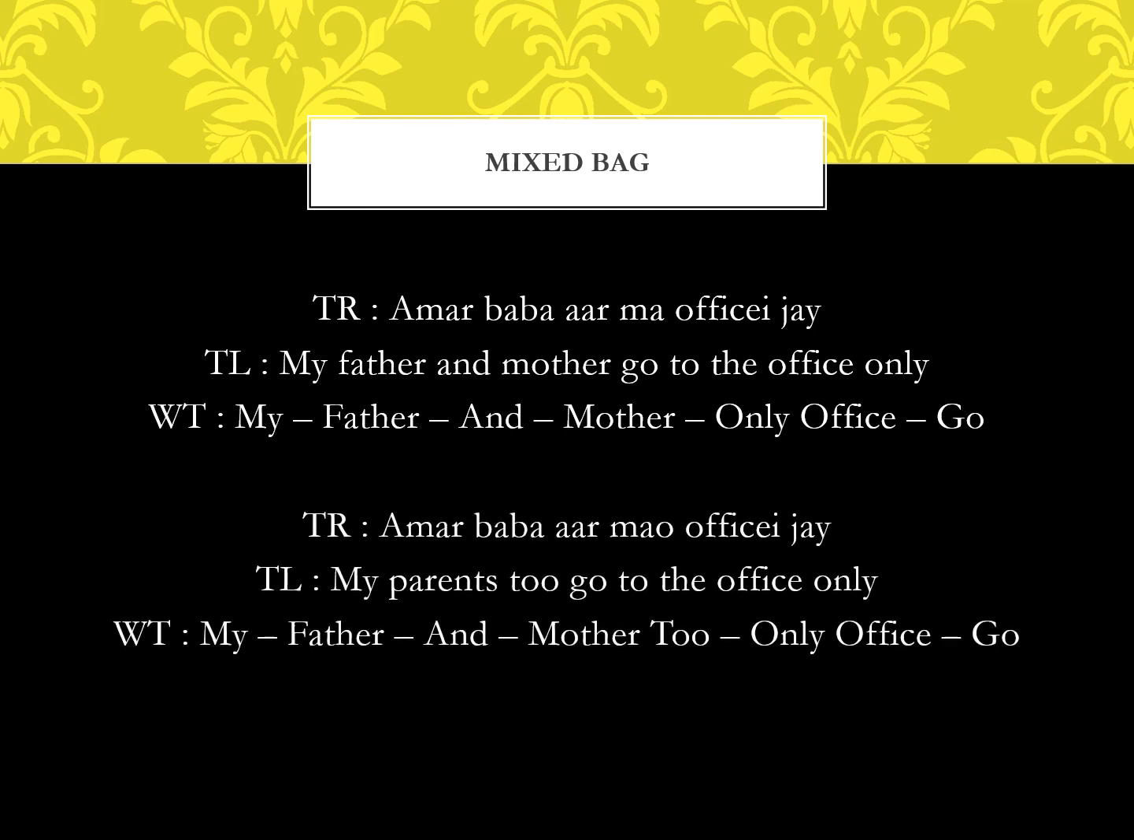Amar baba ar mao officei jay. See, we are using both suffixes in the same sentence here. So Amar baba ar mao means my parents also go only to the office. My parents also go only to the office. Amar baba ar mao officei jay.